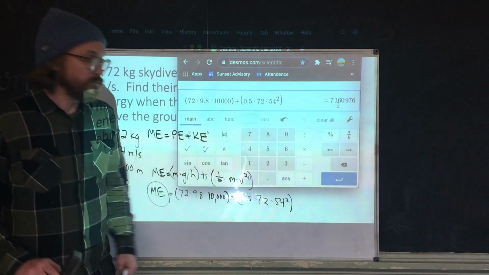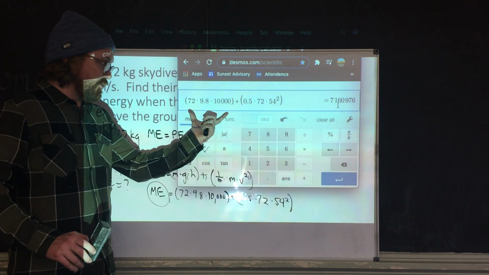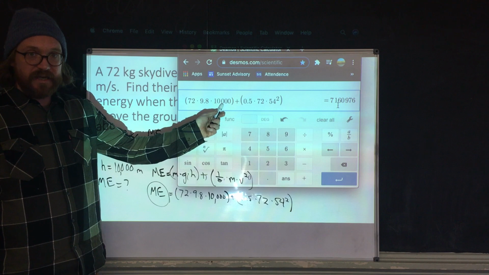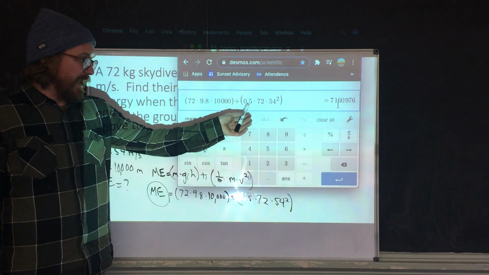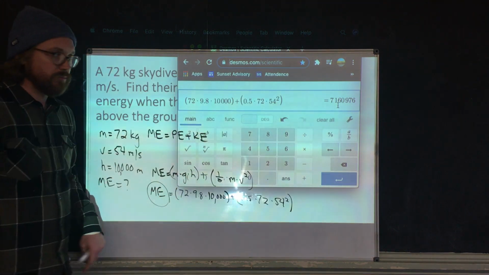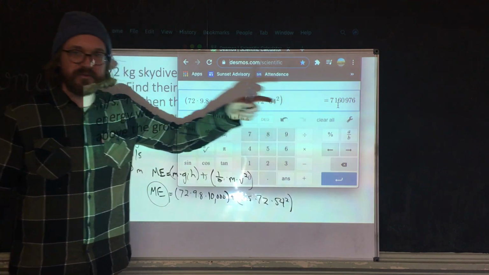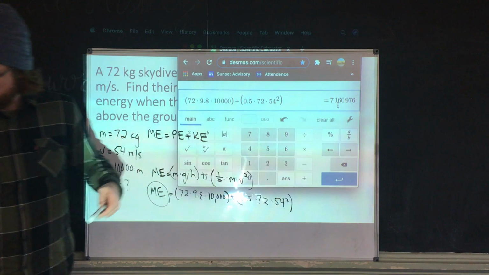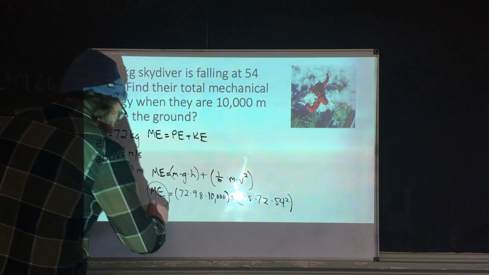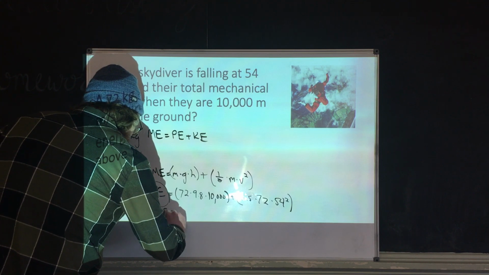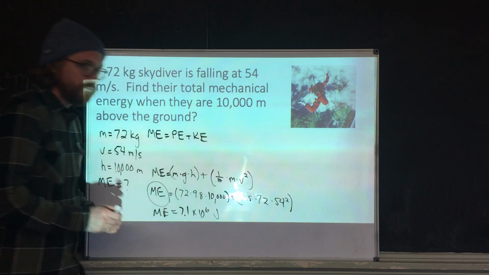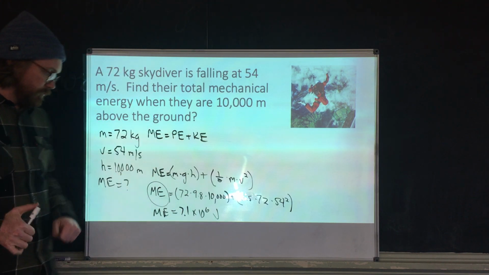joules. And all this is your potential energy plus your kinetic energy. Mass times little g times height plus 1/2 mass times the velocity squared. I call this 7.1 times 10 to the 6. Right? So this would be my answer. Mechanical energy, 7.1. Beautiful.